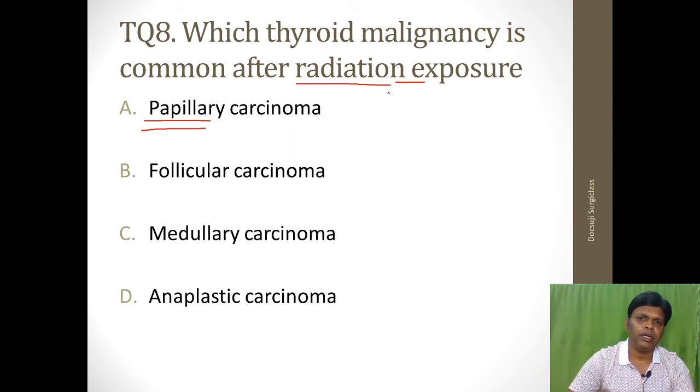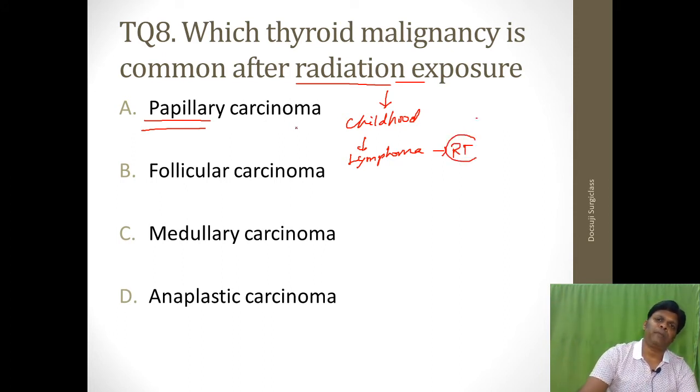Particularly in papillary thyroid carcinoma, it is radiation exposure in the childhood period. For example, if the patient has a condition called lymphoma, and the patient underwent RT, radiation therapy, then there are more chances to get papillary carcinoma thyroid in the future. Okay, and one of the incidents, I will tell you in the next slide.